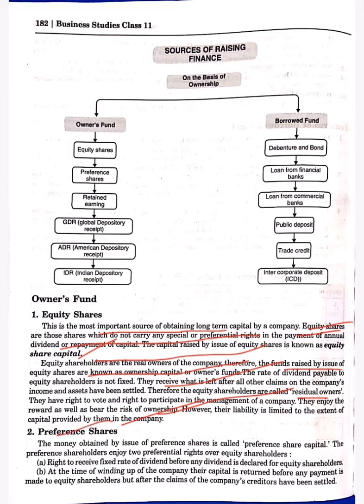Then preference shares. Preference shares are usually a little bit risk free compared to the equity share. Equity shares are risky shares, but preference shares are not that risky because in it the rate of dividend is fixed. The rate of dividend is fixed in preference shares, and the next thing is that preference shares have the preferential right. Preference shares have the preferential right means each and every time they will get the money, annual money or the returning of capital before the equity shares.